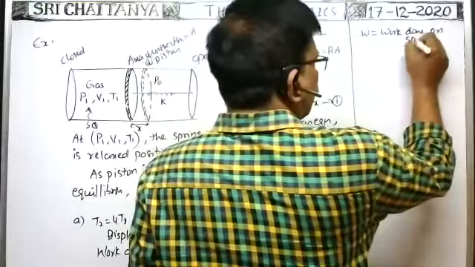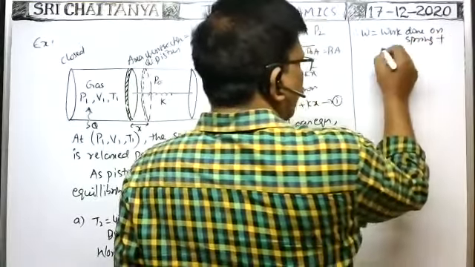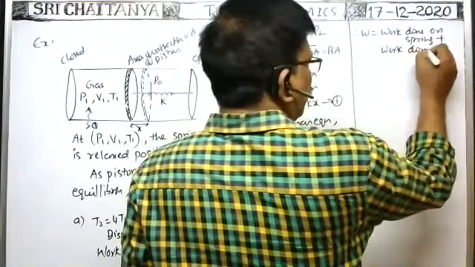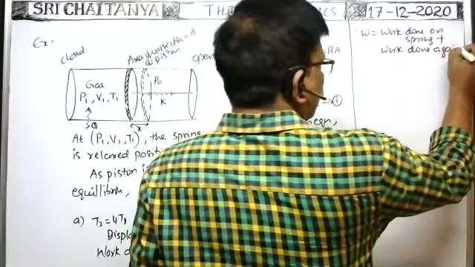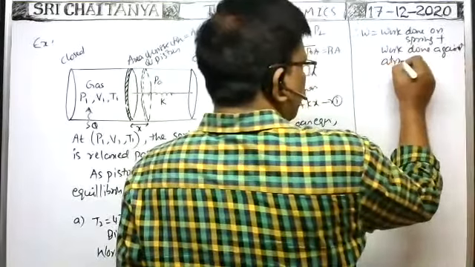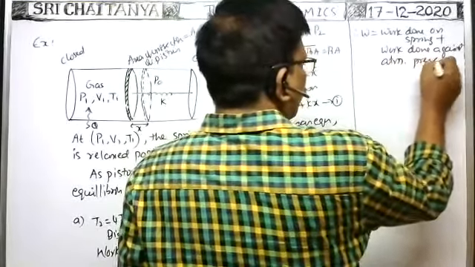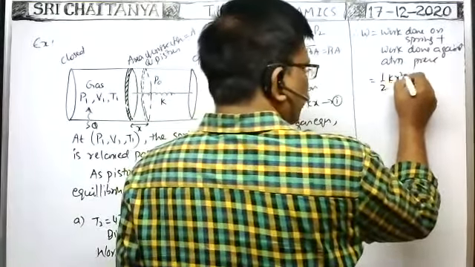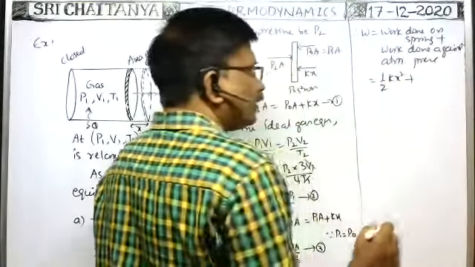plus work done against the atmospheric pressure. Work done on the spring means half k into x square, plus work done against atmospheric pressure.